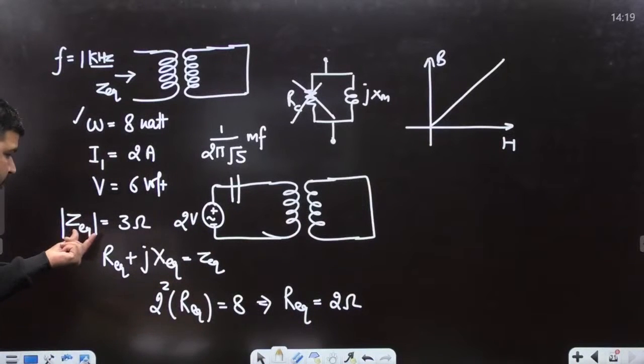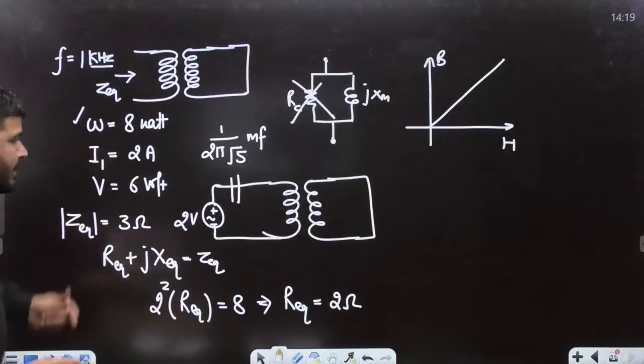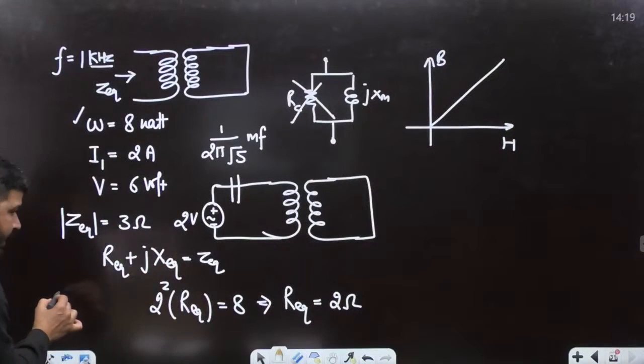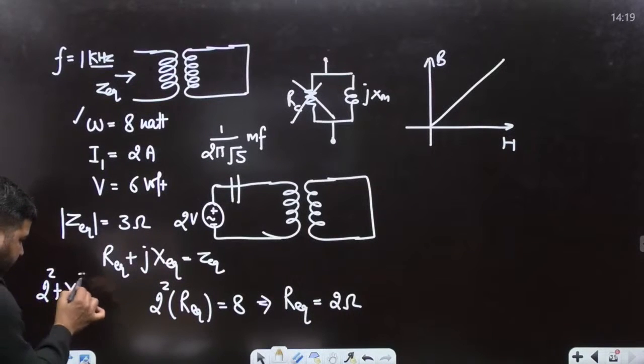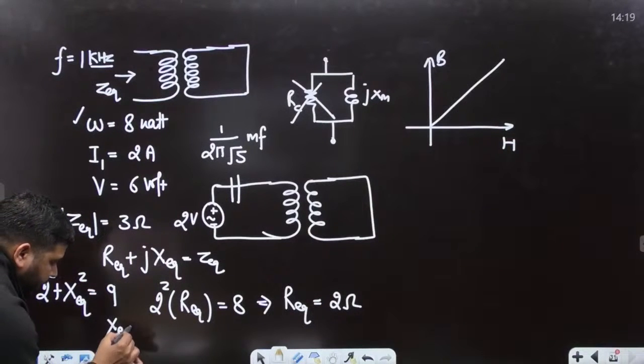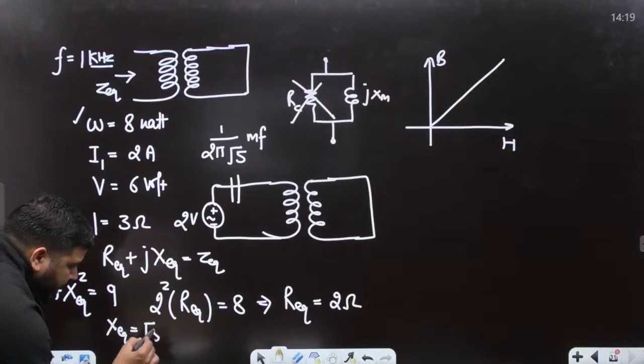If R equivalent is 2 ohm, we can calculate X equivalent by the magnitude expression. We know that the Z equivalent magnitude is 3. You can take the square of that. That is R equivalent square plus X equivalent square is equal to Z equivalent square, that is 9. So X equivalent came out to be root 5. I hope it is clear.